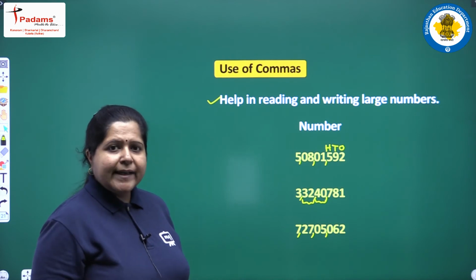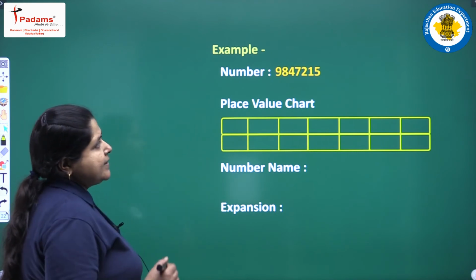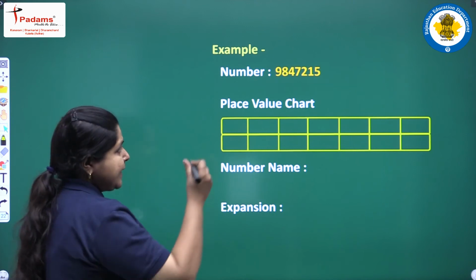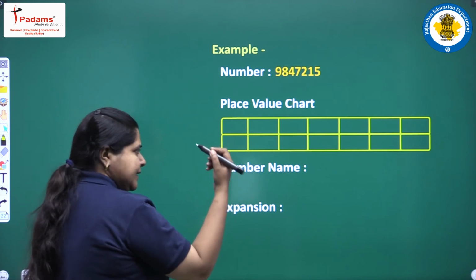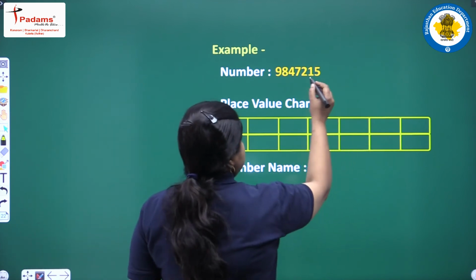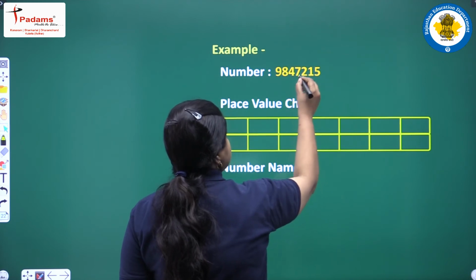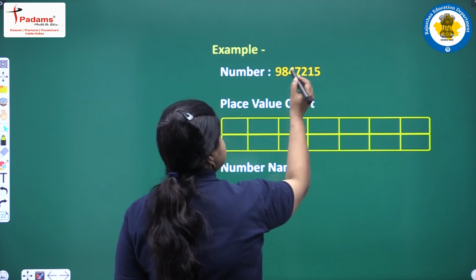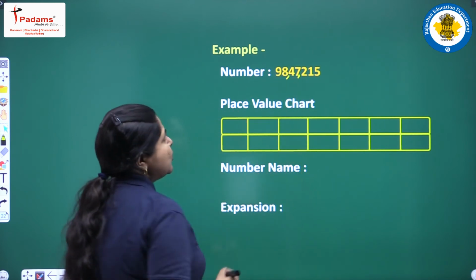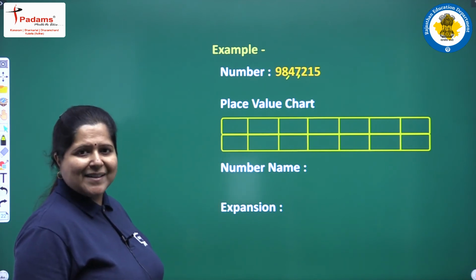This will be much more clear as we take up a few examples. Here is the first number. First of all, we insert the commas and then we will fill up the place value chart. Then we will write its number name and the expansion. Let us start. This is ones, tens, hundreds, the first comma, then 1000, 10,000, the second comma, then lakh, 10 lakh. There is no digit to the left, so 2 commas will be present in this number.